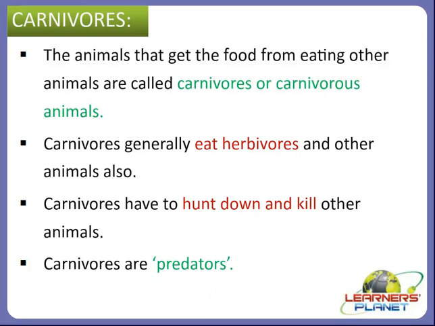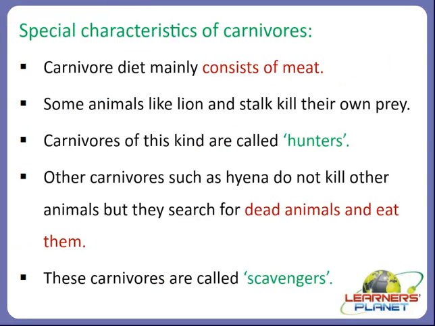So now let's see some of the special characteristics of carnivores with which they can consume the food. The special characteristics of carnivores are that the carnivore diet mainly consists of meat. As we discussed, carnivore itself means meat eater.